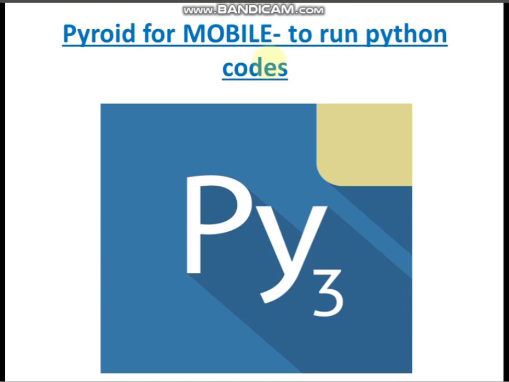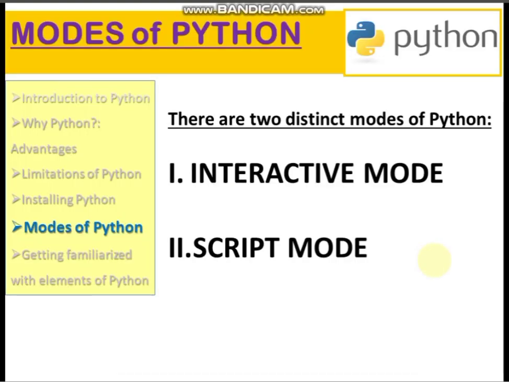And for mobiles, you can install Py3 from Play Store, or you can download a compiler app. That is also there. I have given that in my videos on my channel, how to download the compiler app. Using that compiler app you can run a lot of programming languages which it supports, like MySQL, Java, C++, all that you can do using that compiler app. So anyways, Py3 you can also install.